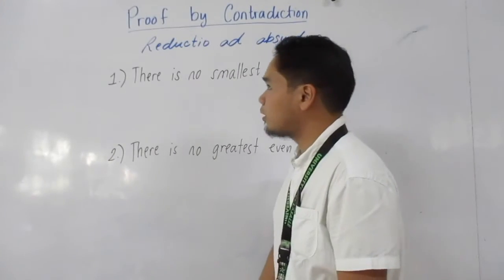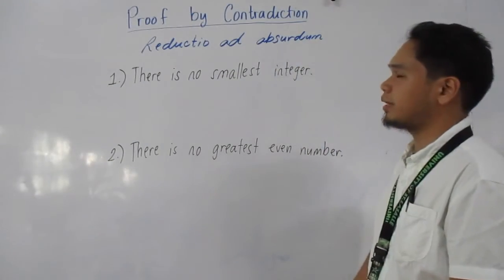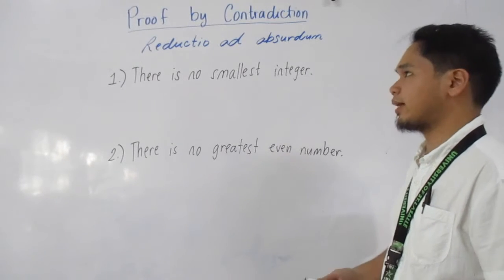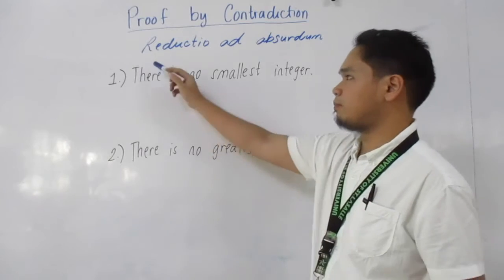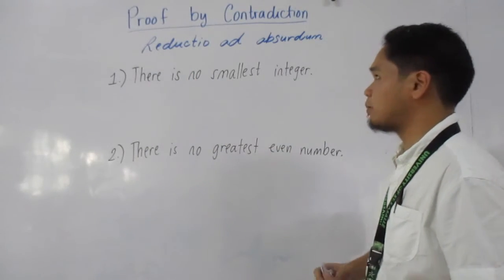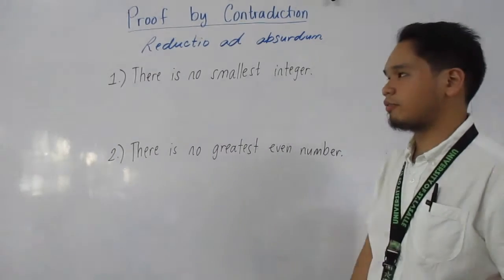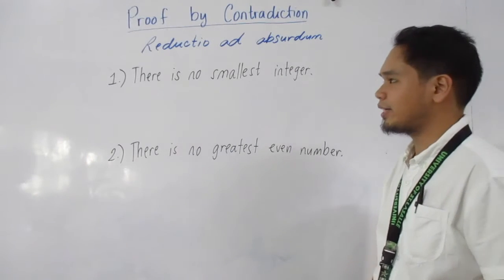Proof by contradiction is one popular technique of proving, which is indirect. In Latin, this is popularly known as reductio ad absurdum. We have here number 1 and number 2. This will serve as your exercise if you want to try to answer this.